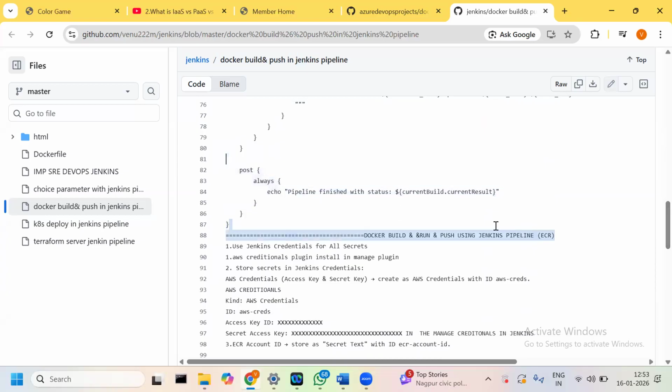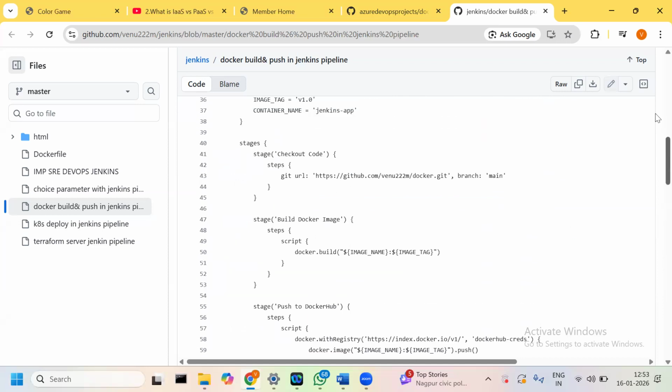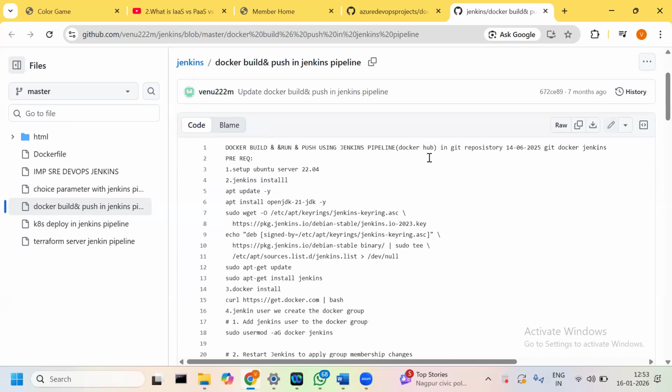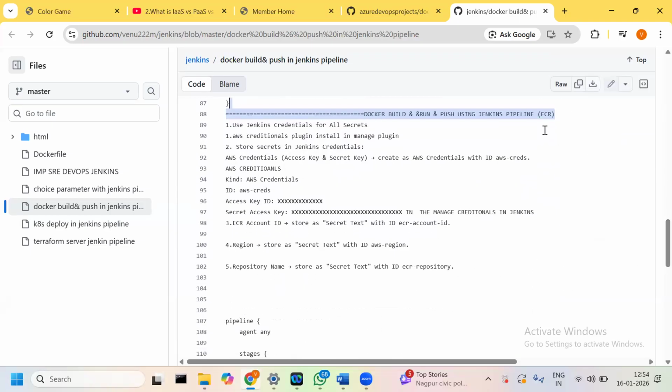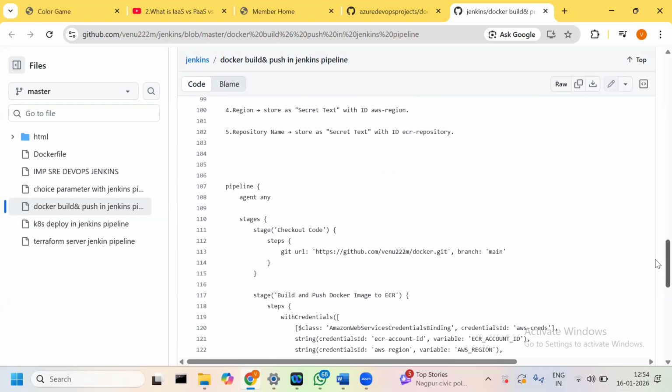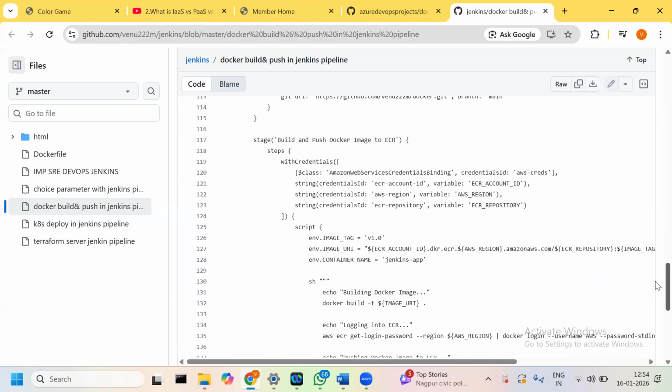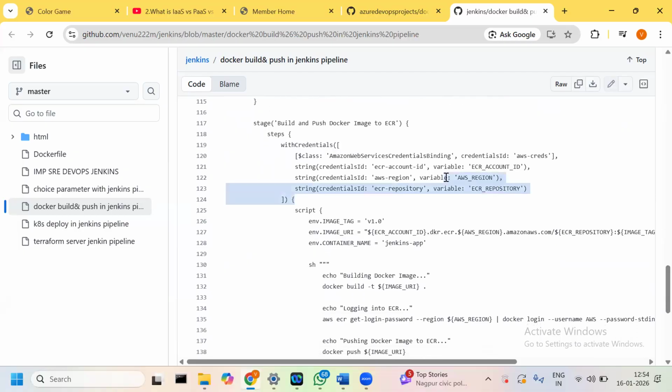Similarly, we can go with ECR. So here I'm working with Docker Hub, and here I'm working with ECR, Elastic Container Registry. Okay, it's the same for now, and only some things we have to change: the AWS region, ECR registry, and ECR account ID. AWS creds have to be created, then we have to provide the access key and secret key.